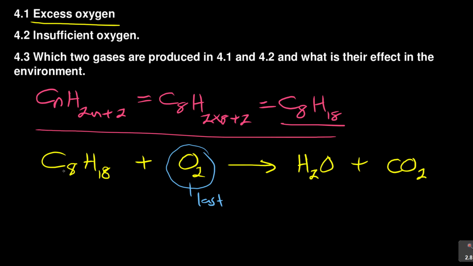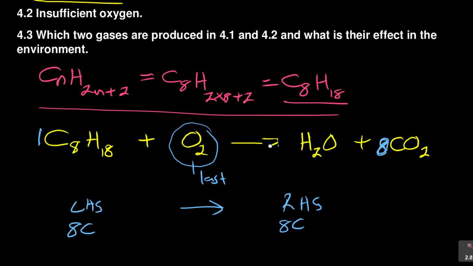Let's start with the carbon. How many carbons do we have? There is a number 1 there, so 1 times 8, it's 8 carbons on the left hand side. On the right hand side, how many carbons? It's just 1 carbon. So what you do, you multiply by 8 to balance it. So it's 8 carbons, 8 carbons. So far so good. Then you continue.